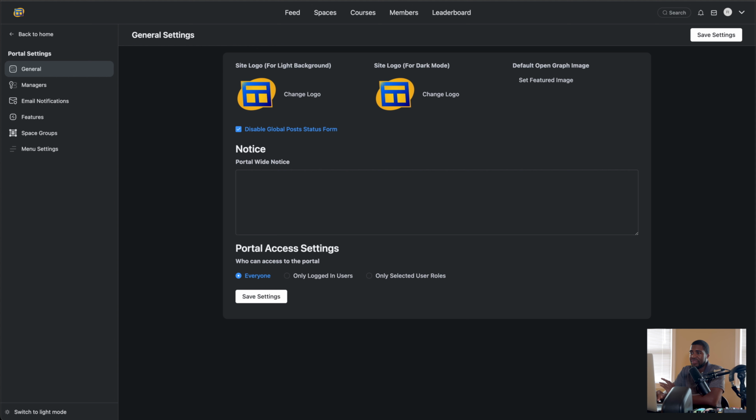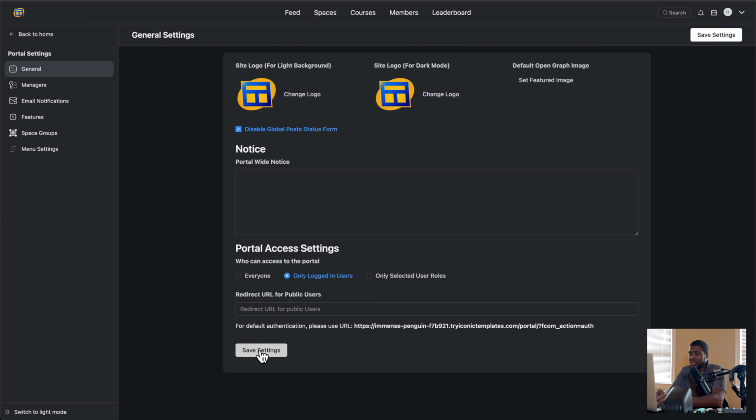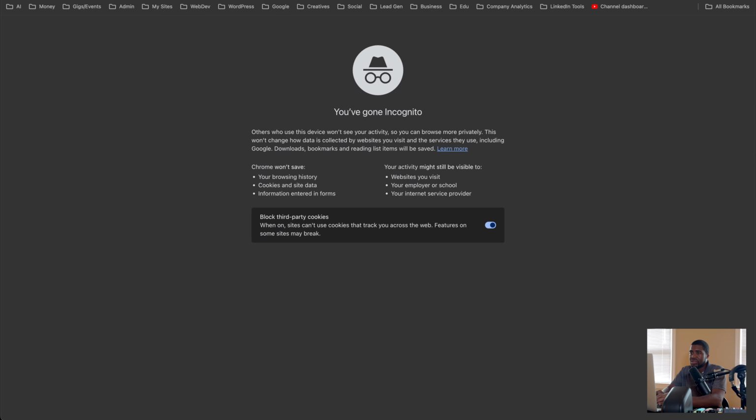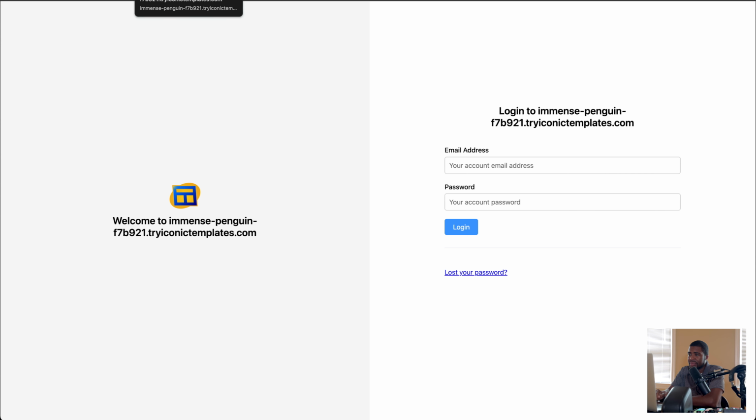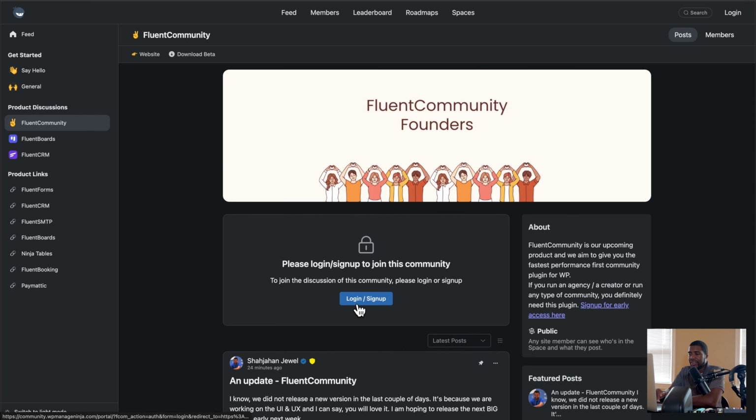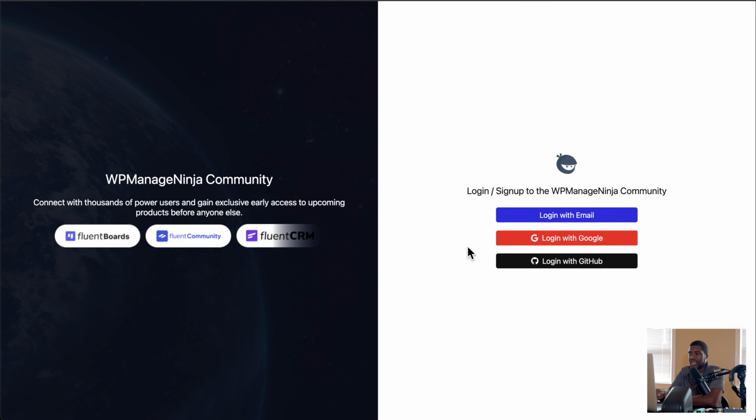So I'm going to do the same thing for this right here. I'm going to go to portal. I'm going to put logged in users only. And let's go to this incognito. And notice that you see a registration page. So that's what happens when you're not logged in. If I click this, what happens? Same thing, a registration page, except they have SSO.